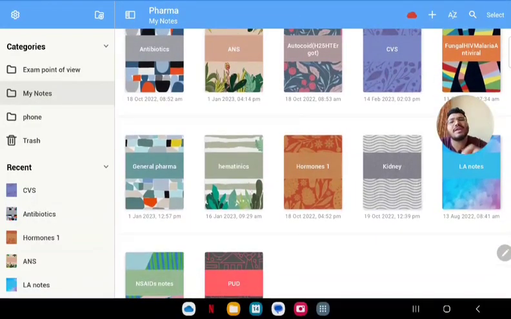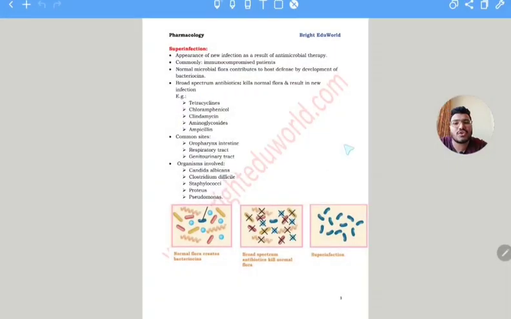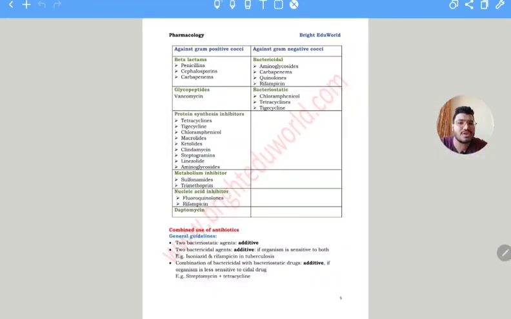For example, antibiotics. In antibiotics, first understand the general characteristics. If you understand the general characteristics, it will be very easy to understand the different drugs and classes further. If you know the first subtopic, what the general characteristics are and which drugs act on which thing, it will be easy to understand the further subtopics, like the different drugs and different actions. That's why it is important to first go through the basics of the first topic, and then the remaining.